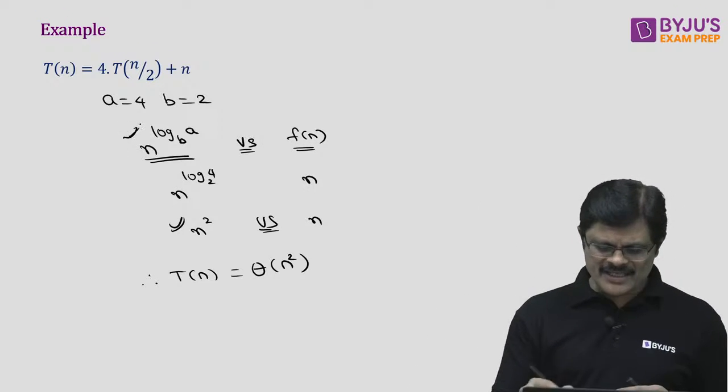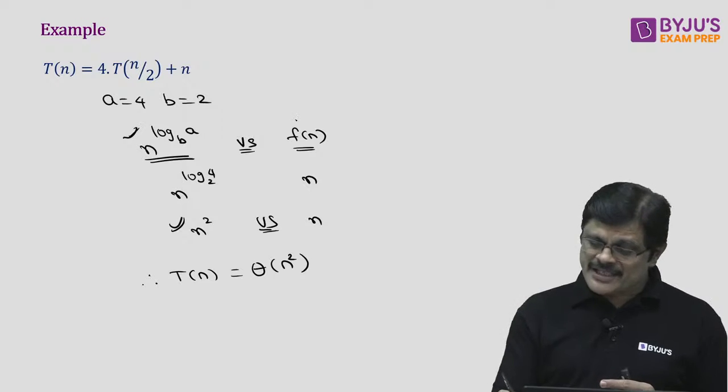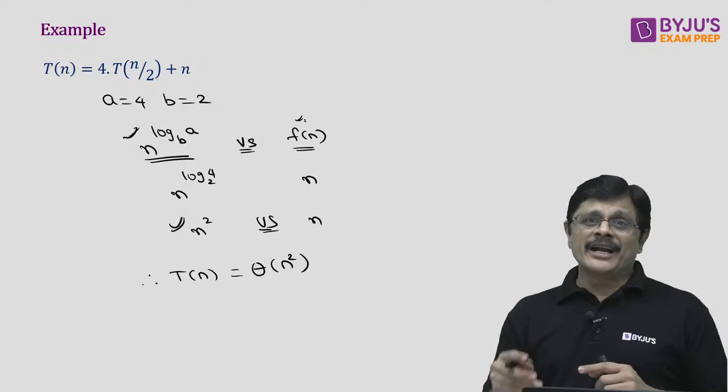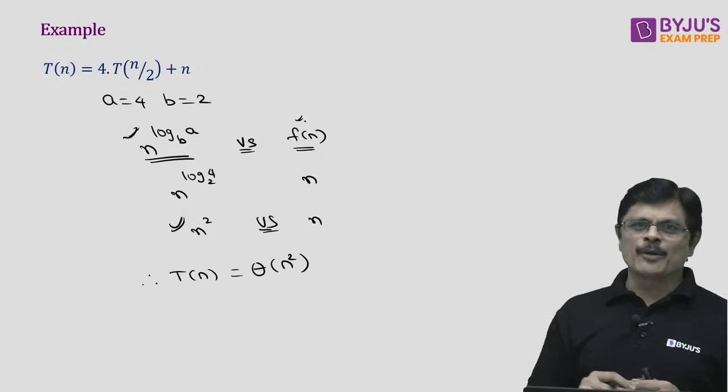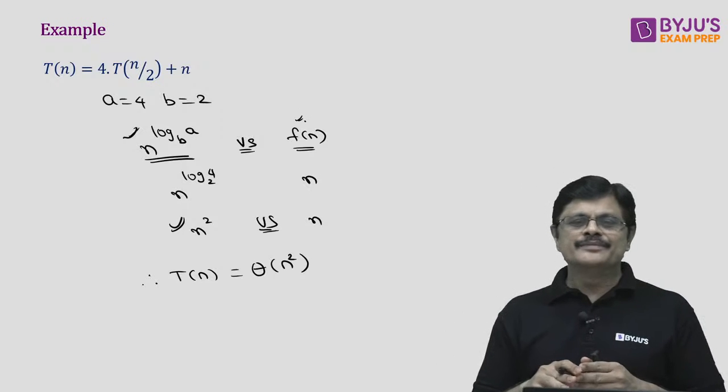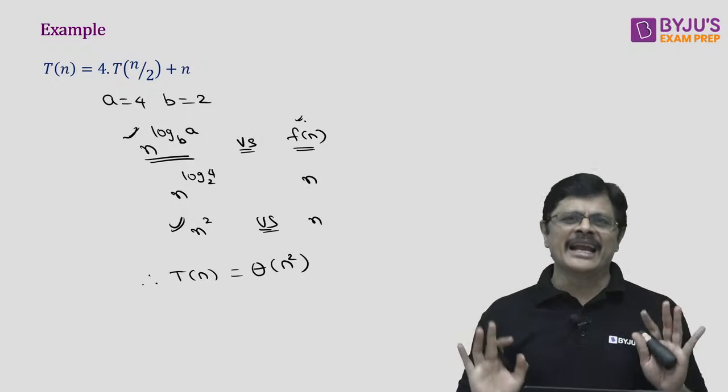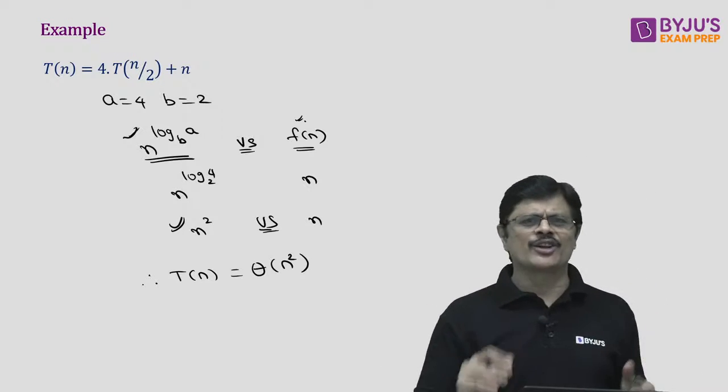If this dominates, the time complexity is this. If f(n) dominates, provided f(n) is polynomial, then f(n) is the time complexity. If both are equal, then just multiply that with log n, my dear friends.